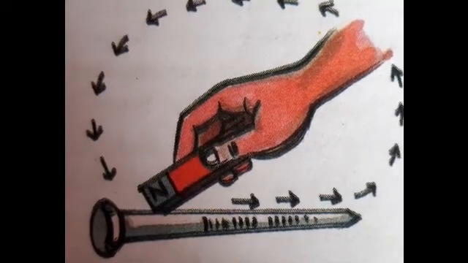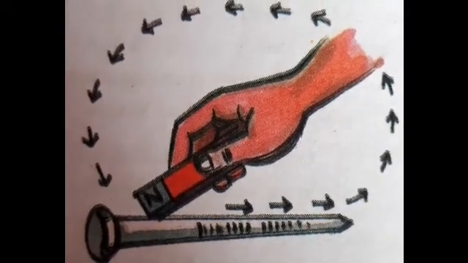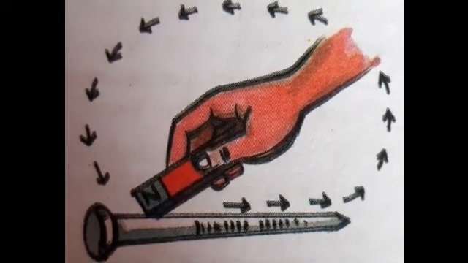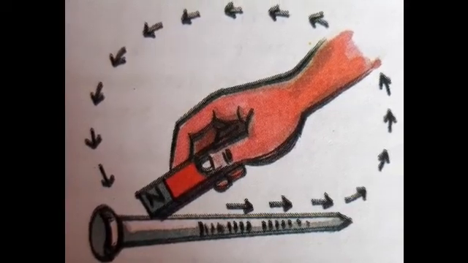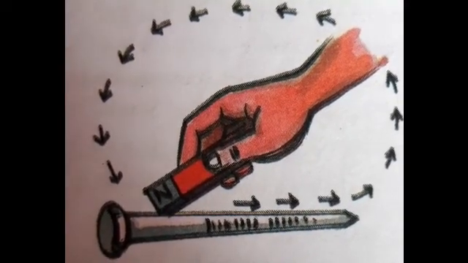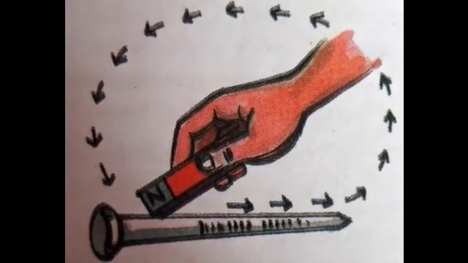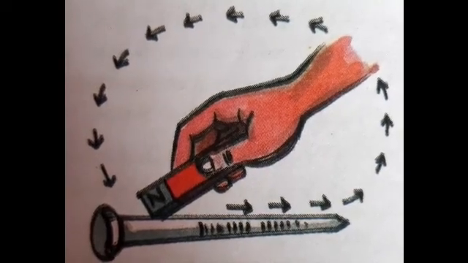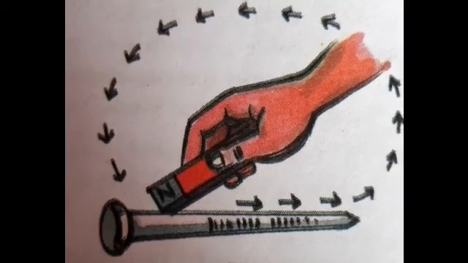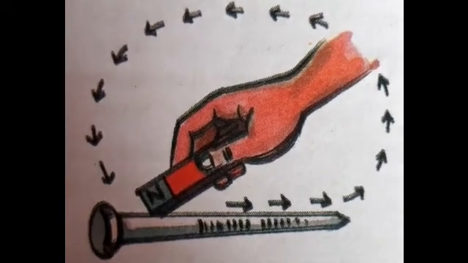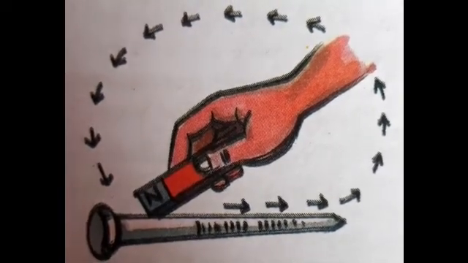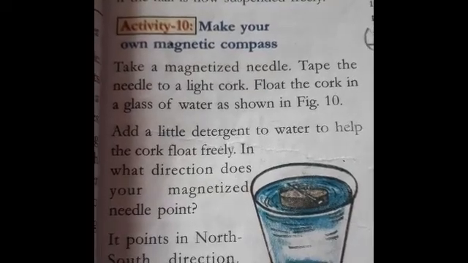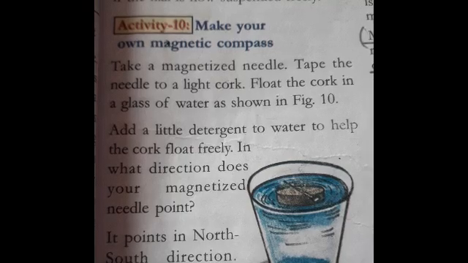Okay children, try this at your home and send me the observations. You can record them and you can also send them on our WhatsApp group. See children, science is a learning subject. You can't sit at home easily and learn science. You have to do different activities. There are a lot more activities that are going to come in further classes so that you will learn on your own. Okay children? Okay children, in our last activity we have magnetized a nail.